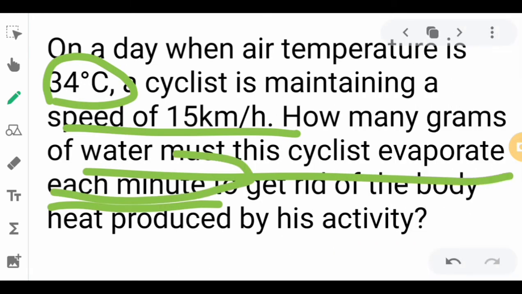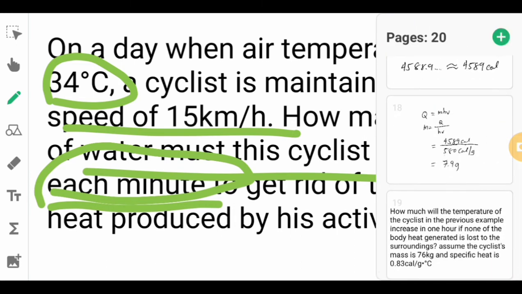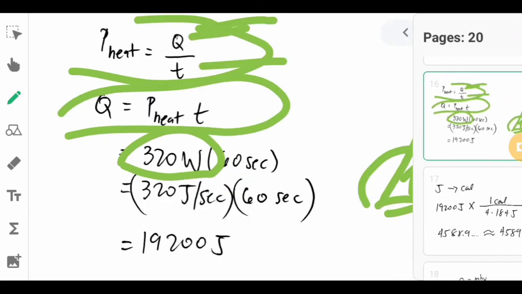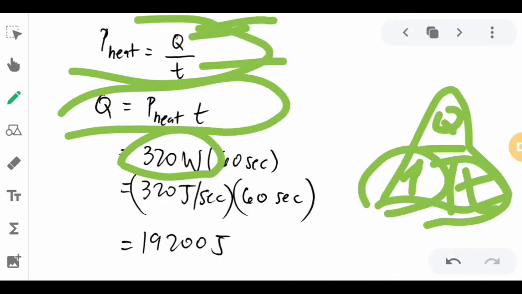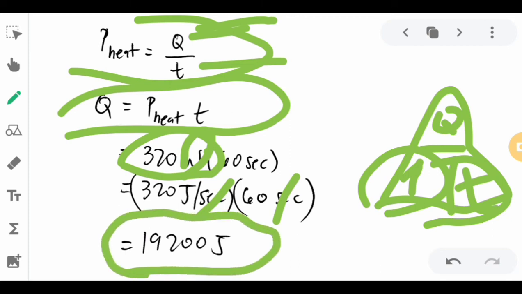So from the problem, you are being asked per minute, so each minute is 1. We are using the 60 seconds because the watt unit, if you expand that, is joules per second. Joules per second in general is the watt unit. So we can cancel out the second unit here and we will have the energy in joules. Then, multiplying 320 times 60, you will have 19,200 joules as your heat energy.